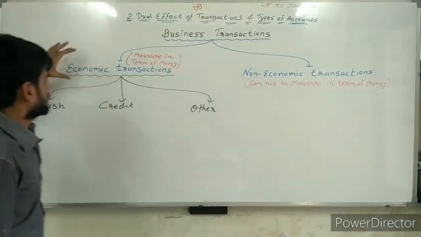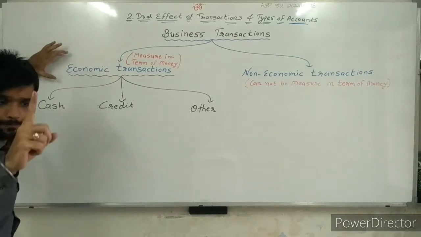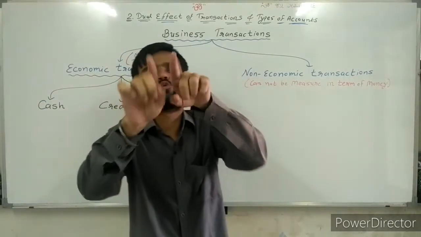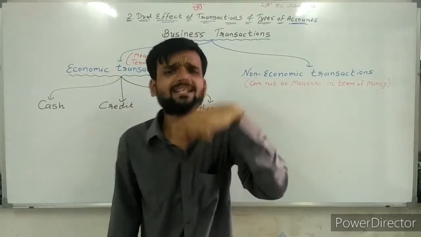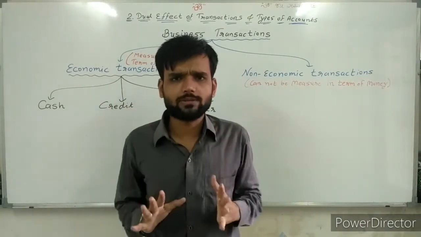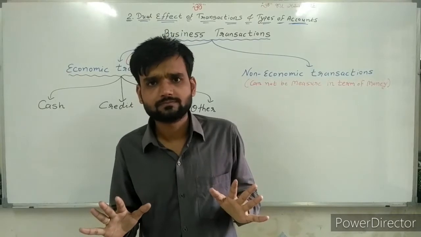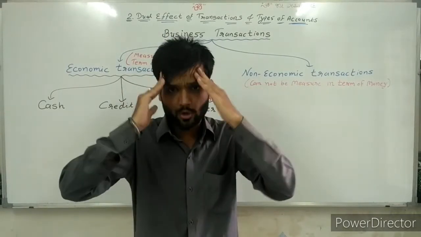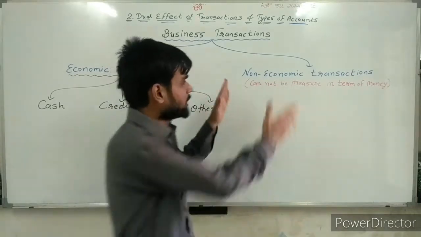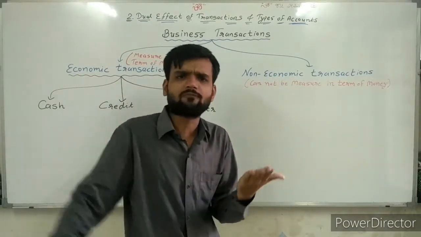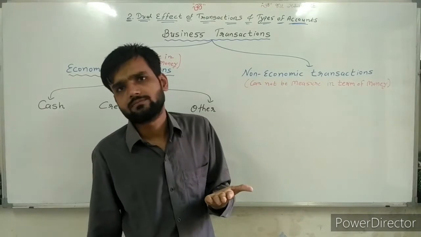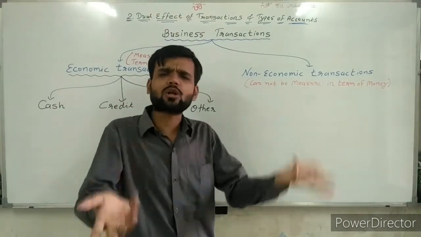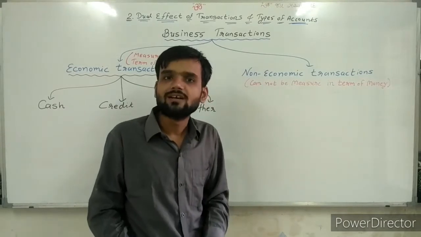As the first step, today we will do one sum in which you have to decide only one thing: is it economic or non-economic? Then, if it is non-economic, there is no need to bifurcate ahead, because these transactions are not recorded in the books.